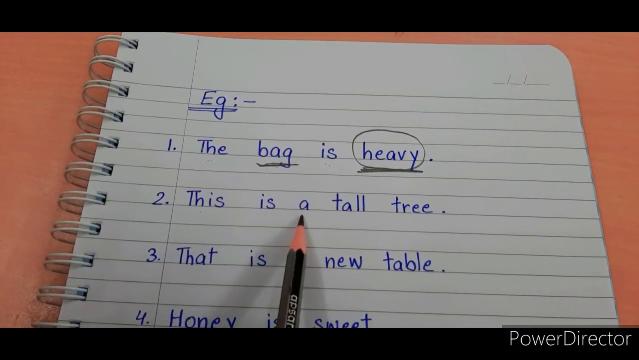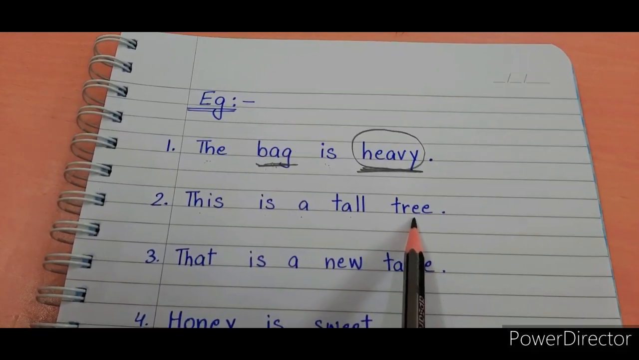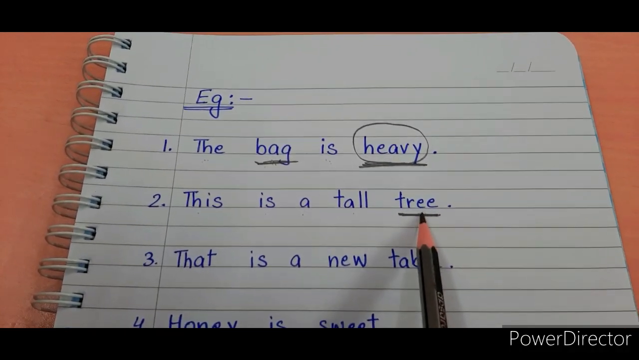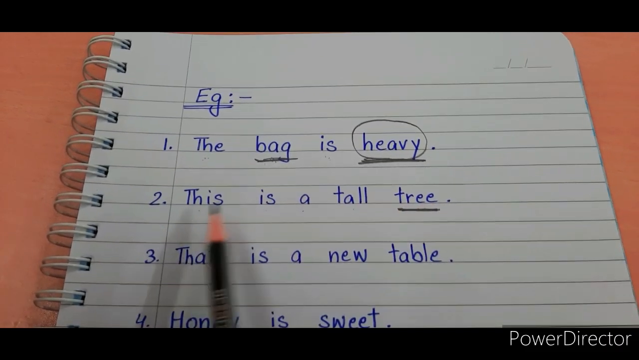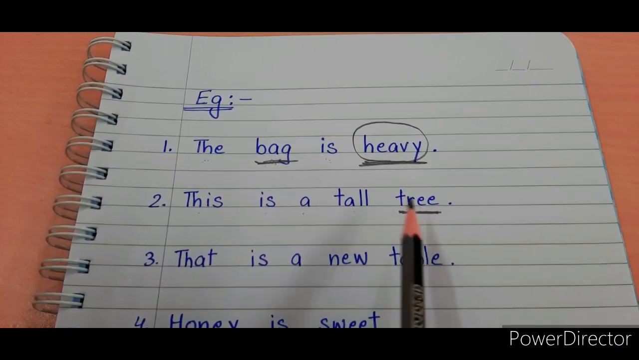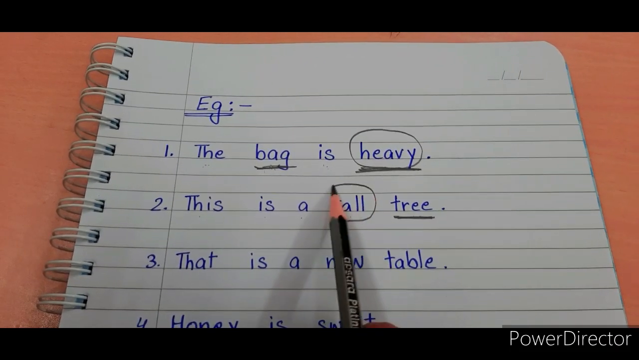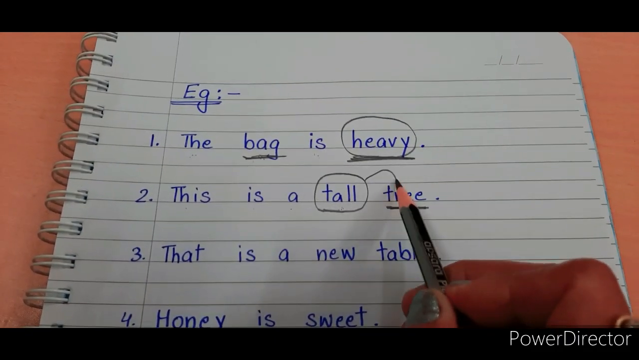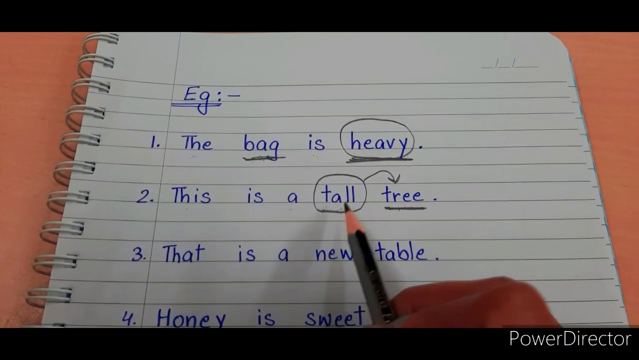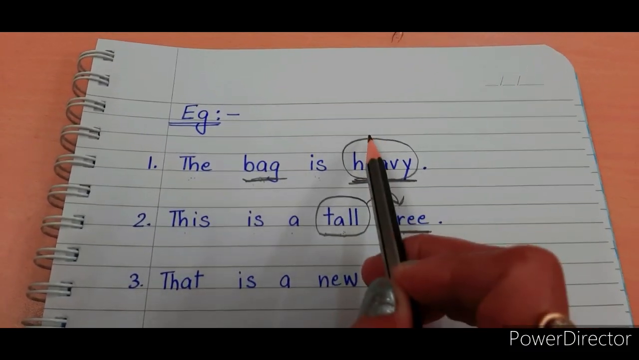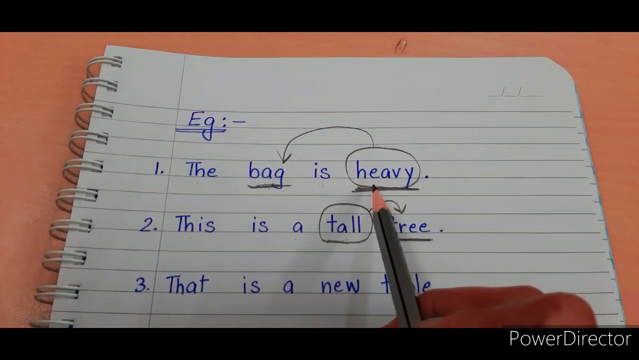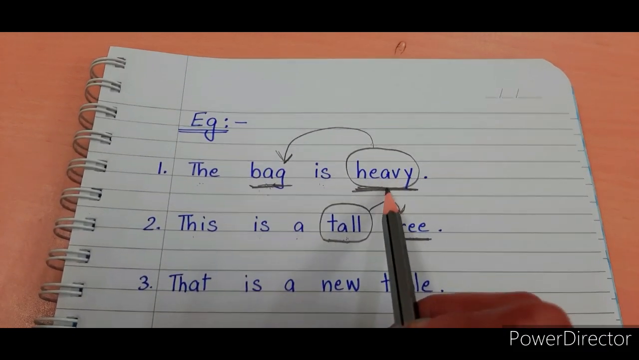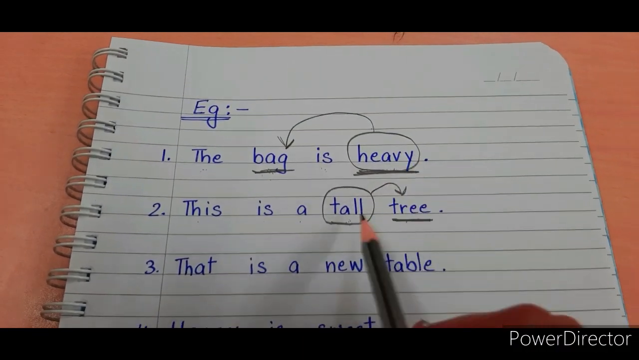This is a tall tree. So the noun is this. Tree is a name of a thing. And how is the tree? How is the tree? This is a tall tree. The tree is tall. The tree is long. So tall is the adjective. The word tall is telling you about the tree, that the tree is tall. The word heavy is telling you about the bag, that the bag is heavy. So heavy is an adjective, tall is an adjective.